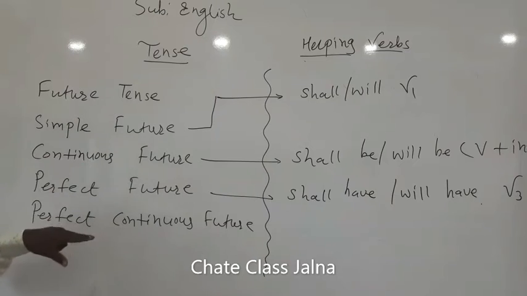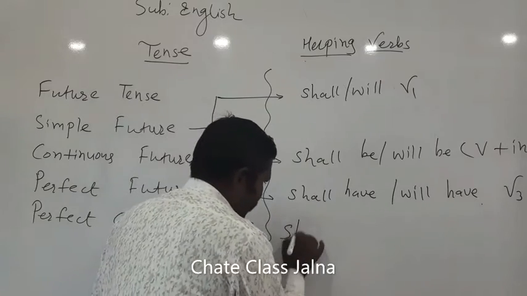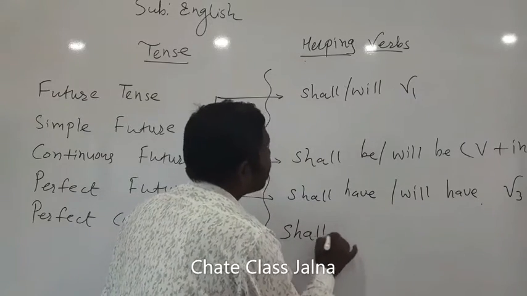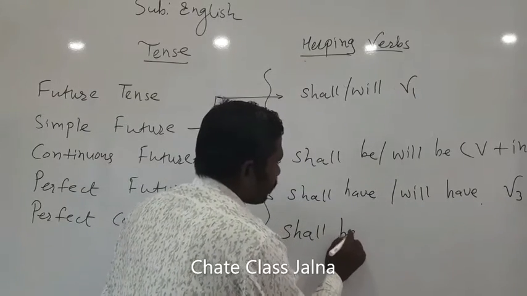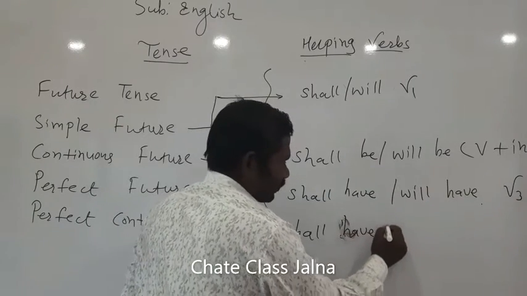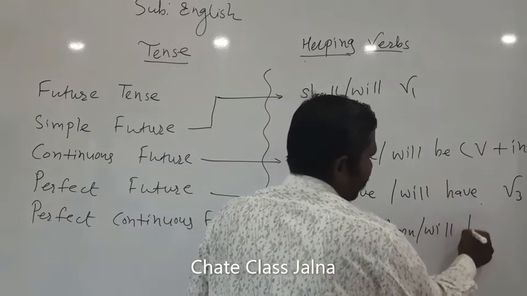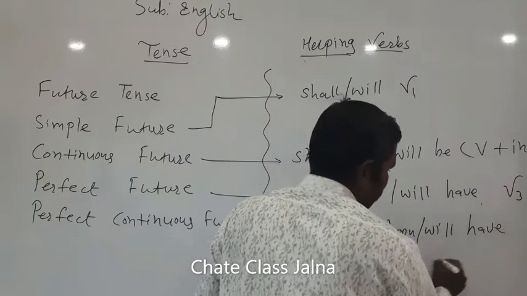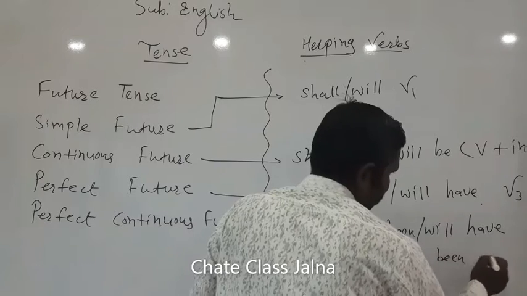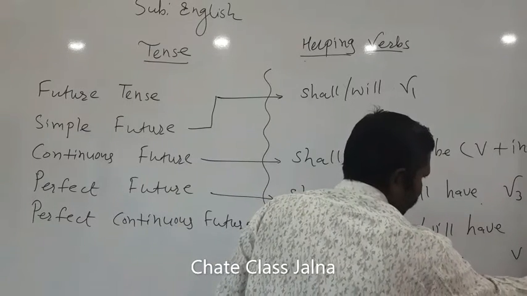The fourth subtype we are dealing with is perfect continuous future tense, in which shall have been, will have been occurs, and once again as it is progressive, verb plus ing form.